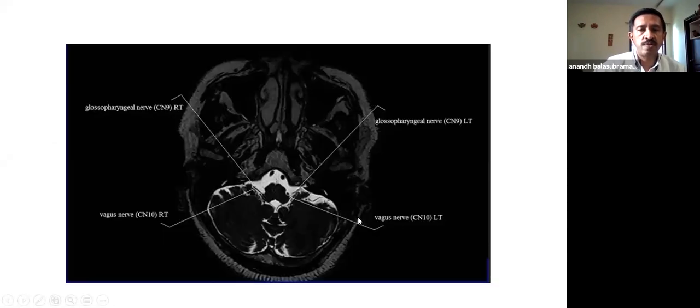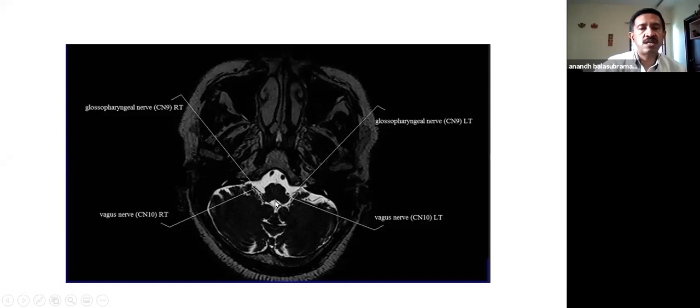So we tend to excise the bone out here, what we call a retromastoid craniectomy, one of the commonest approaches to the posterior fossa. We retract the cerebellum, and then once we enter into the angle, we have these nerves. Either the tumors are arising from the nerves, or we find them in between the nerves, or we have to reach the brain stem, for which we'll enter through the fourth ventricle.